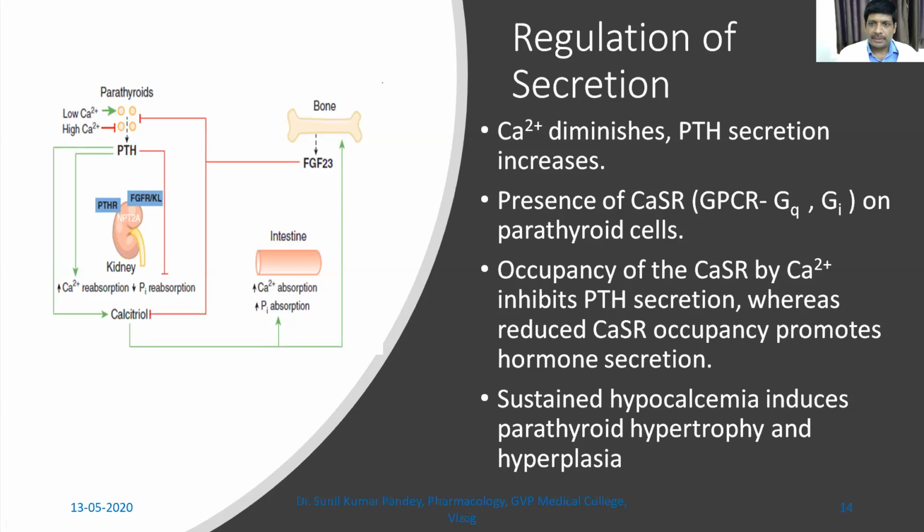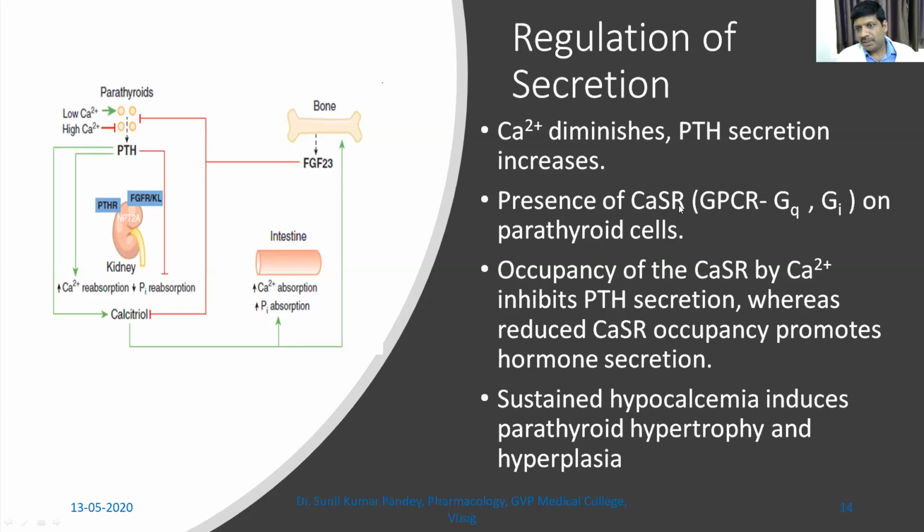Now, how does it sense? The sensing of calcium level is done by calcium sensing receptors. So this is Ca, calcium, this is sensing, and this is receptor. So we have the calcium sensing receptor. It senses the calcium level. If there is lesser calcium, it will tell the parathyroid gland to release more parathyroid hormone, and then action is given. If there is more, there will be inhibition of the parathyroid gland.